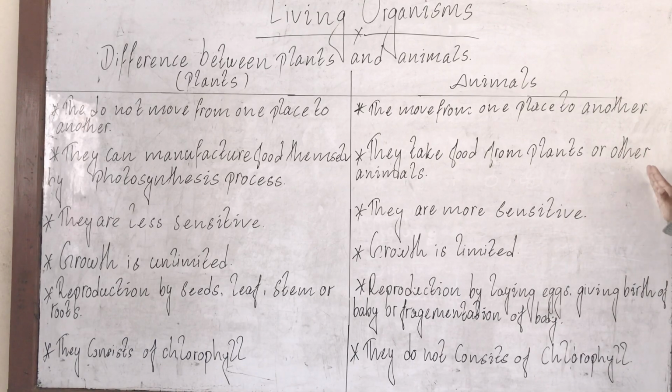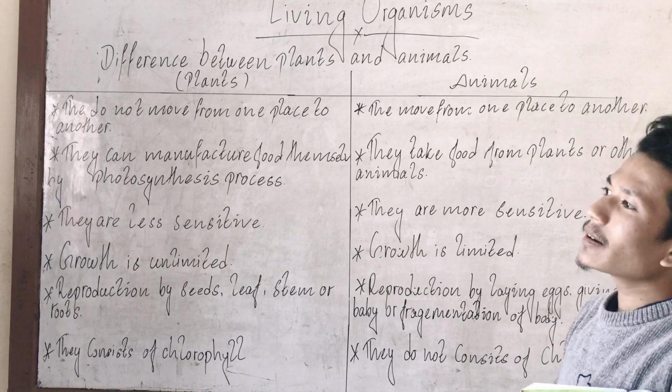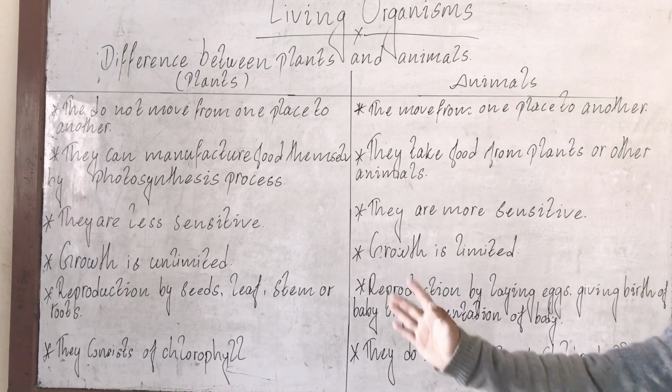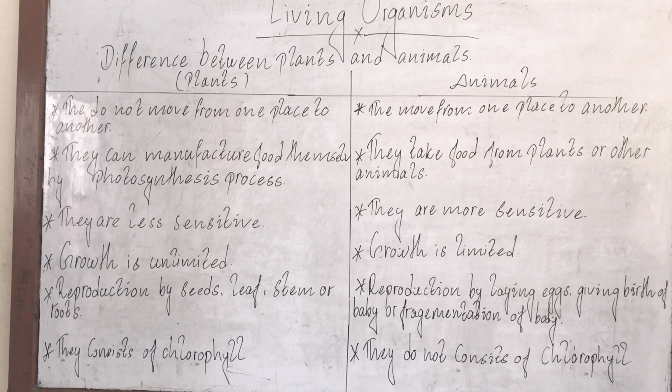But on the other hand, animals do not prepare their food because animals cannot prepare food by sunlight or water, as animals do not have roots. But what can the animals do? Animals can source the food. They can source it from anywhere. They can go from one place to another and source their food. And if they find their prey and food, they will eat it.